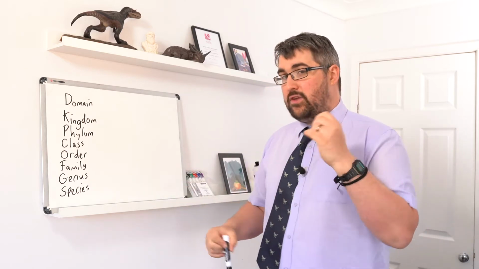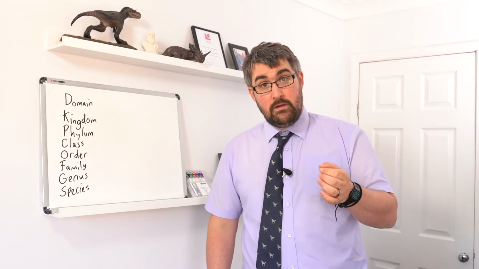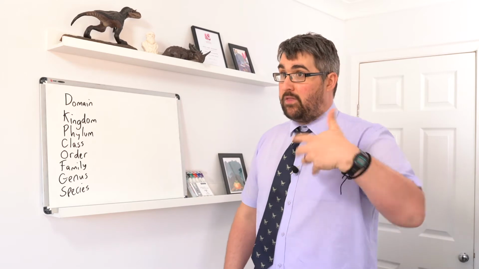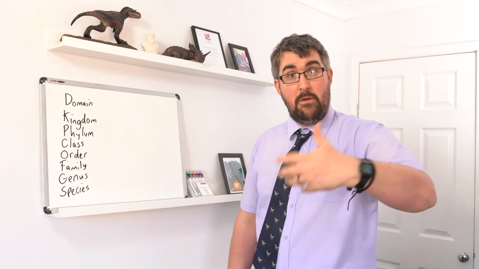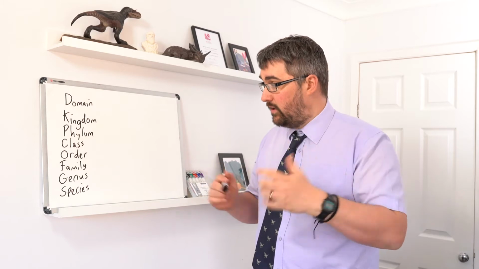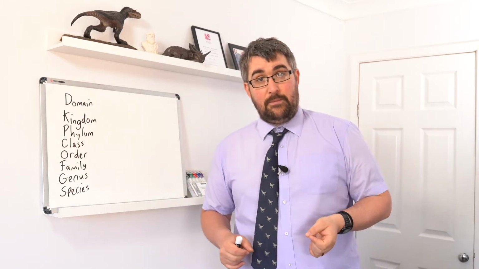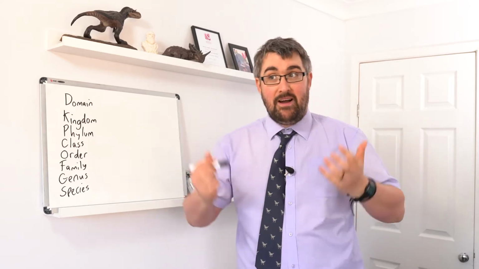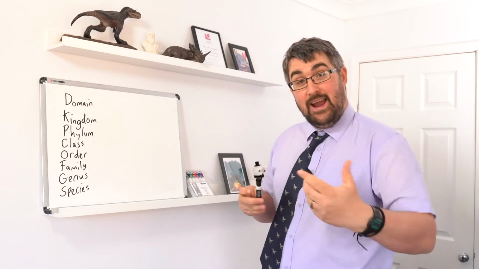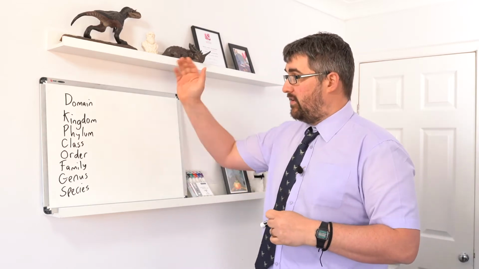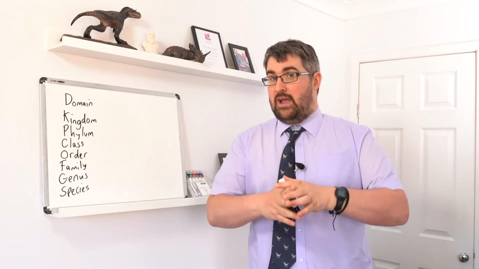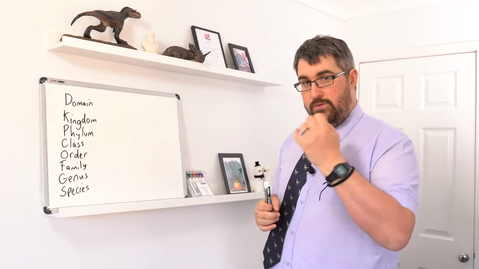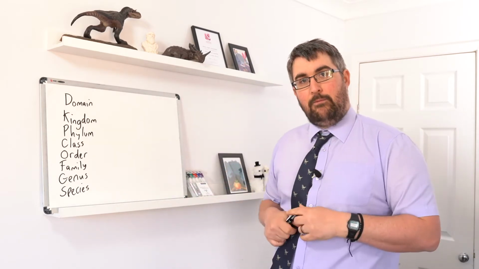So that's our family. The genus we're in is Homo. We're actually the only living members of our genus today, but there were several species that have gone extinct, like Homo neanderthalensis, Homo erectus, Homo floresiensis, etc. And obviously the species for us is sapiens. So our binomial is Homo sapiens, which means wise man, which can sometimes be debatable with our species, but that's what we are. So there's a nice little example there. This obviously applies to any organisms that have been classified. We can do it with plants, we can do it with all sorts. So you need to be aware of that list, that order, and be able to apply it.